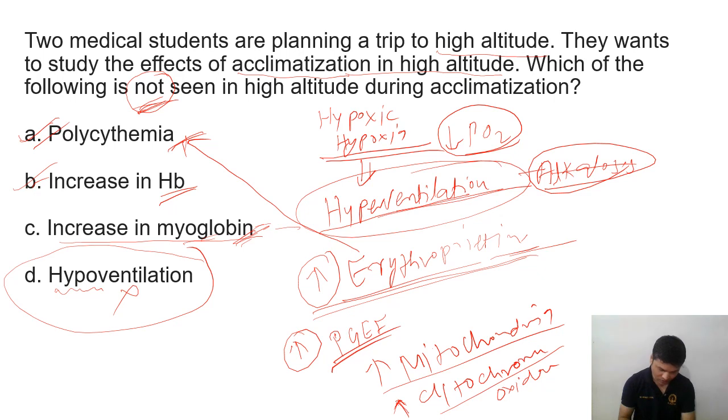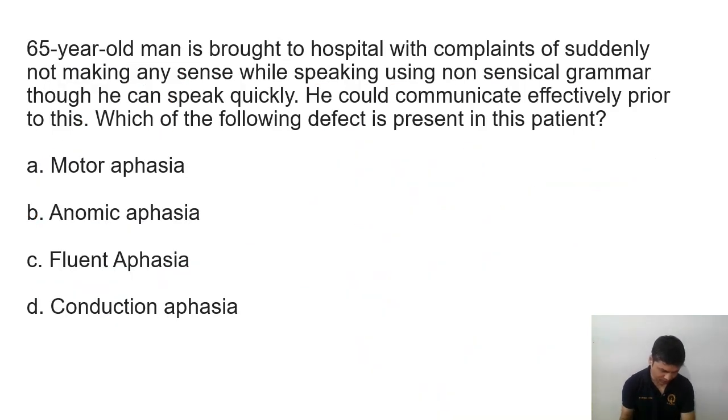So let's move to the next question. Here, a 65-year-old man comes to the hospital complaining of suddenly not making any sense while speaking, nonsensical grammar. They speak quickly. Okay, person is speaking quickly, but there is no sense.